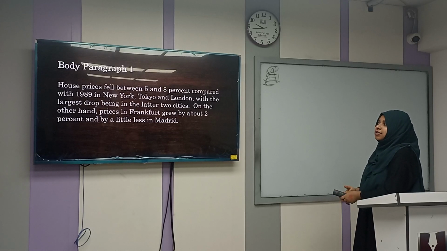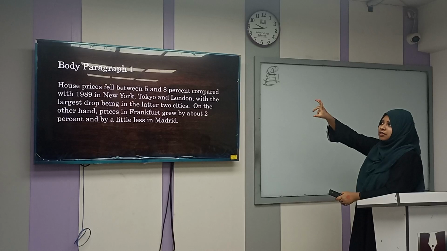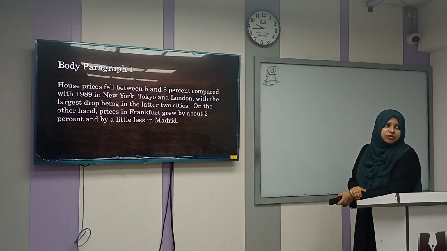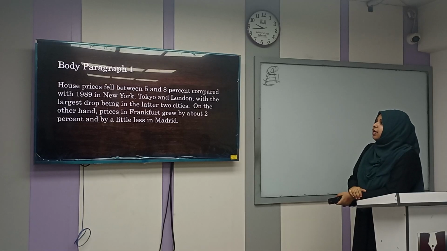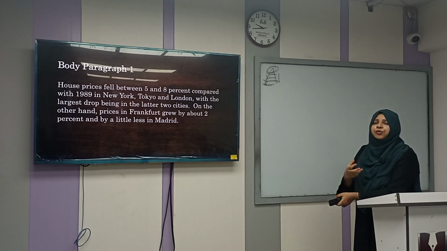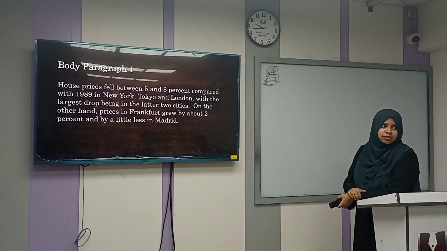You started the whole thing with past tense. You wrote house prices fell. So if you are starting the paragraph with past tense, you have to continue in past tense. If you are starting the paragraph with present, you have to continue in present.